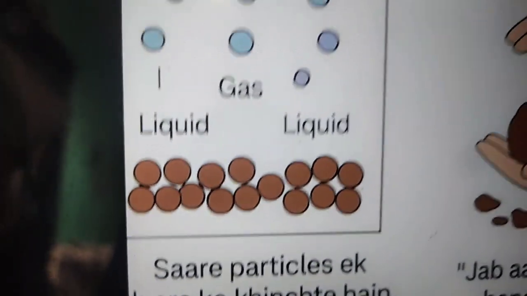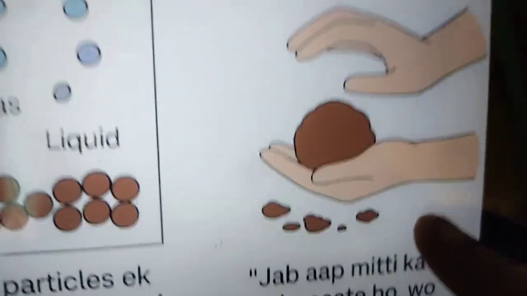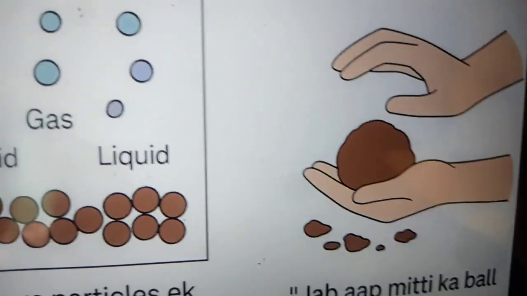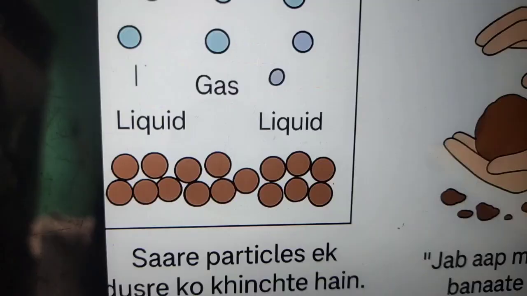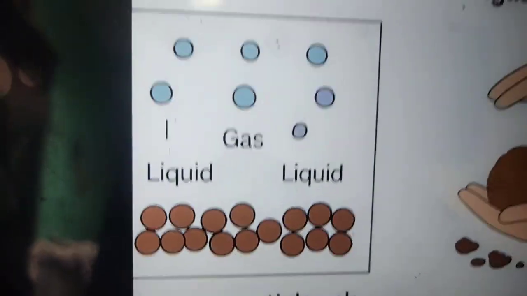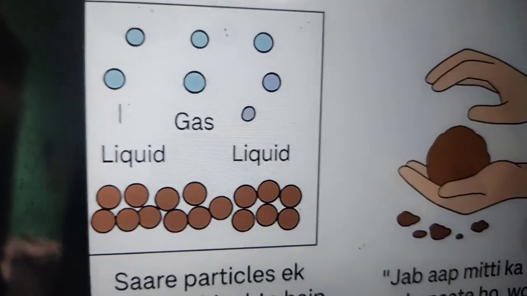Let's take one more example. Here I'm making a ball of sand, but it breaks down, and all the particles scatter. When it breaks down, it breaks fully. Why?